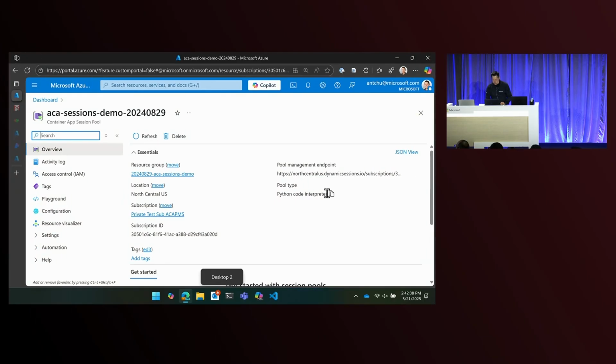So let's see if this is going to work. OK, so before we get there, we are going to just quickly look at the Azure portal to see how you can get access to dynamic sessions.